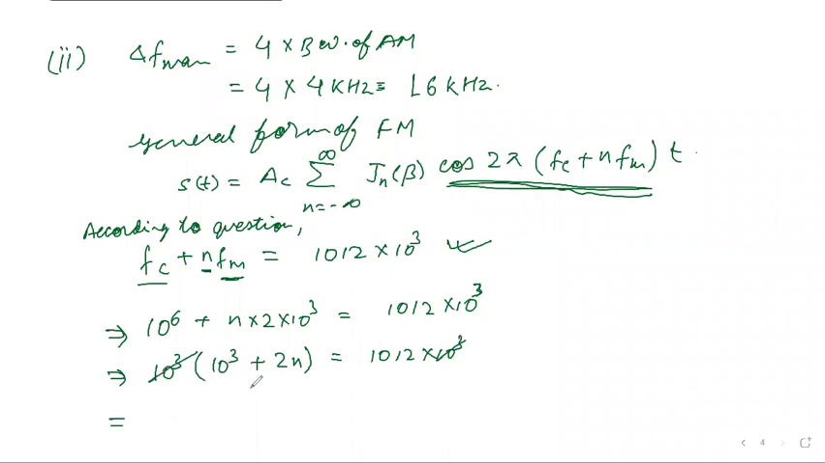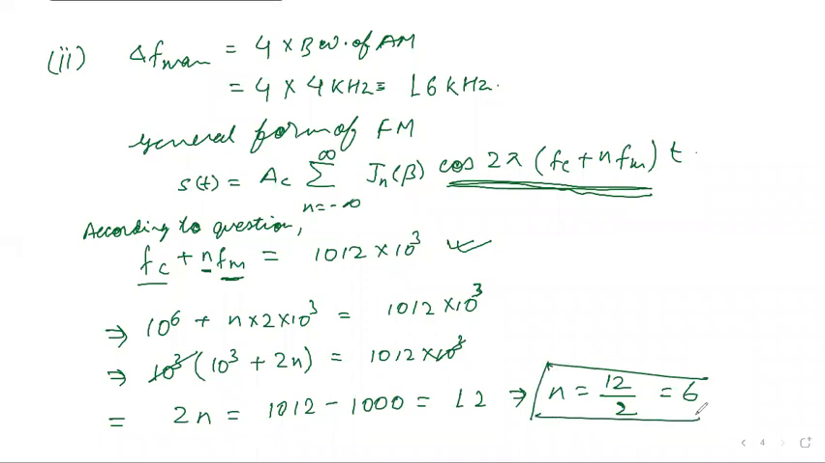Then we will have 1 plus 2n is equal to 12, so 2n is equal to 12 minus 1... So n is equal to 12 by 2, that is 6. So we have n is equal to 6. So what does this n represent?